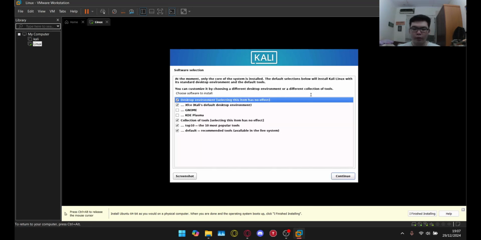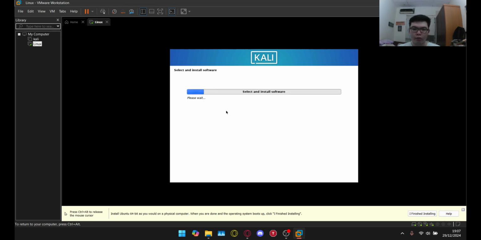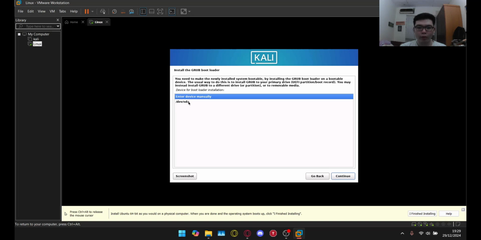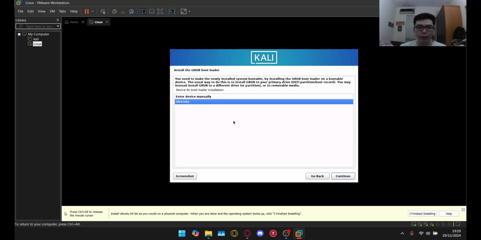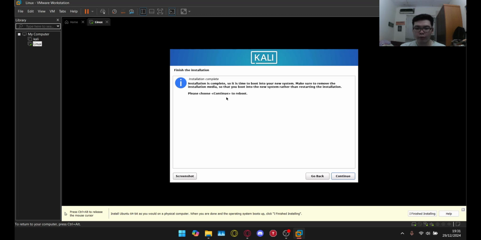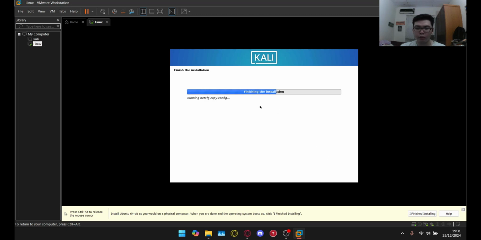Once it finishes installing the base system, it needs us to select software. We're just going to choose the default options. Just go continue, and it will start installing the software. So now what we're going to do is install the GRUB bootloader. So just press yes, and then choose the /dev/sda. Continue. And now it should install the GRUB bootloader. After installing the GRUB bootloader, we should finish the installation process for the entire Linux. And now, since we've finished the installation, just press continue to reboot.